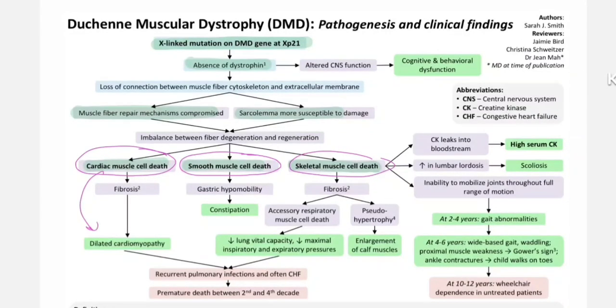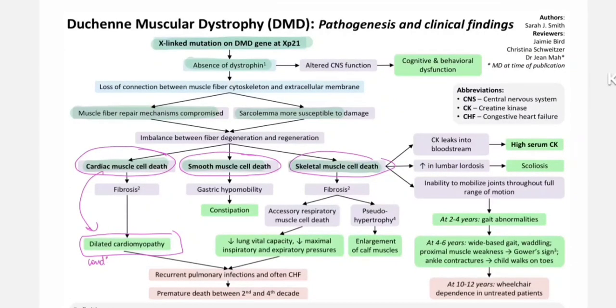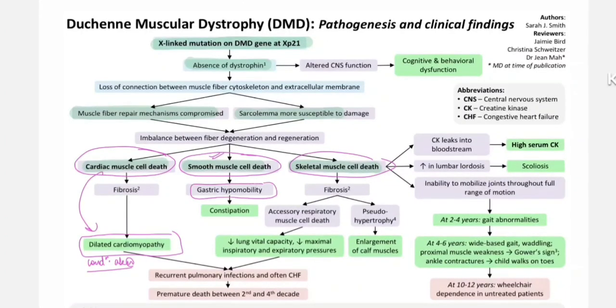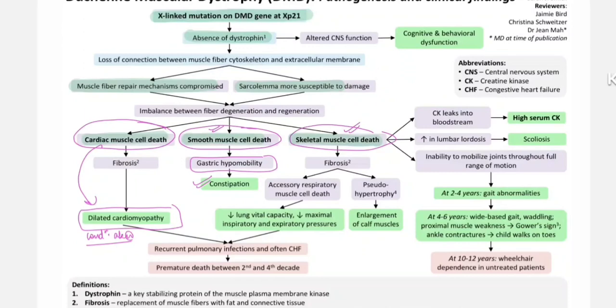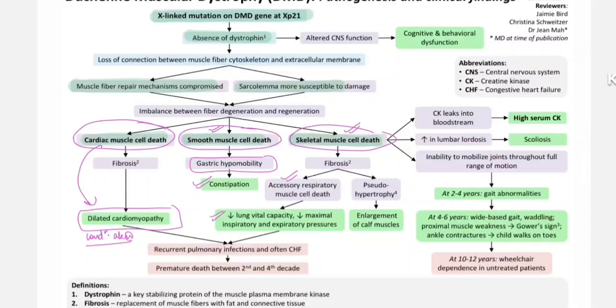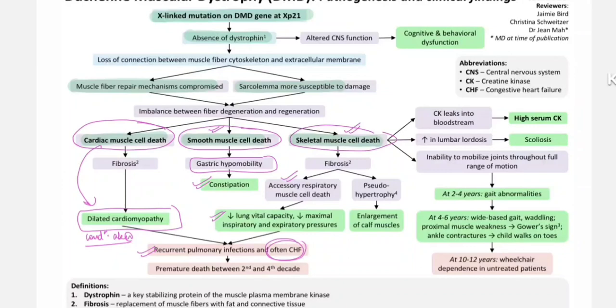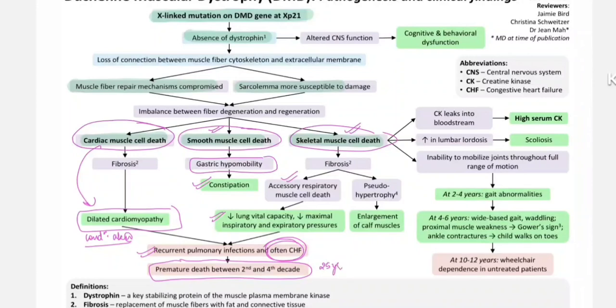In case of cardiac muscle, it will lead to dilated cardiomyopathy and conduction abnormalities. Smooth muscle affected is of the GIT region and it leads to constipation. In case of skeletal muscle, the patient usually has proximal lower limb and upper limb weakness with atrophy of the muscles. Respiratory muscle can also be involved, and there will be respiratory muscle weakness leading to recurrent pulmonary infection, and due to dilated cardiomyopathy, often CHF will be there and the patient will die by the age of 25 years.